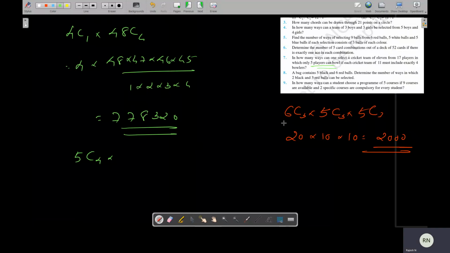The remaining 7 are to be selected. There are 17 players in total, and 5 bowlers were already considered. From 17, the 5 bowlers are removed. From the remaining 12 players, we have to select 7 players. So it is 5C4 into 12C7.